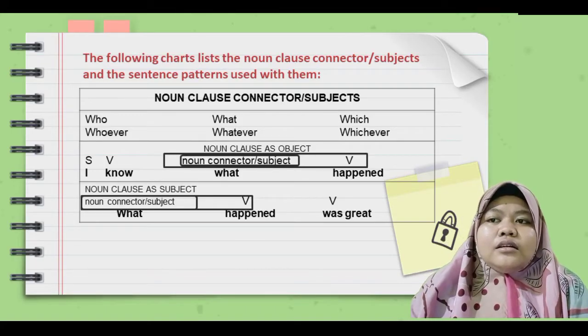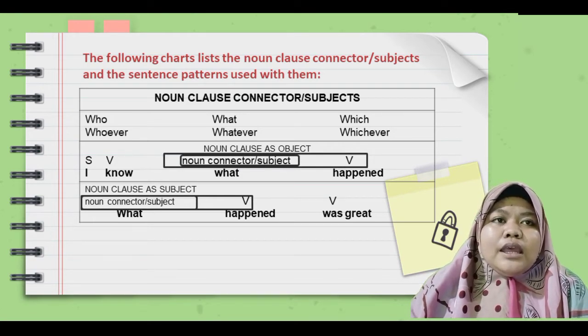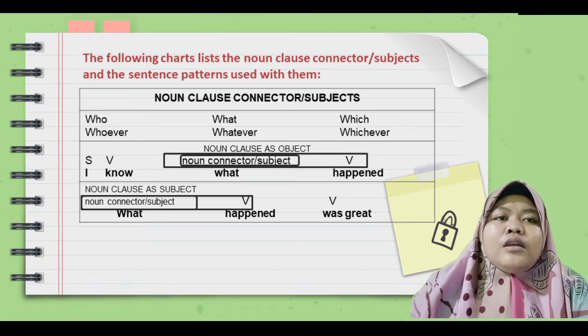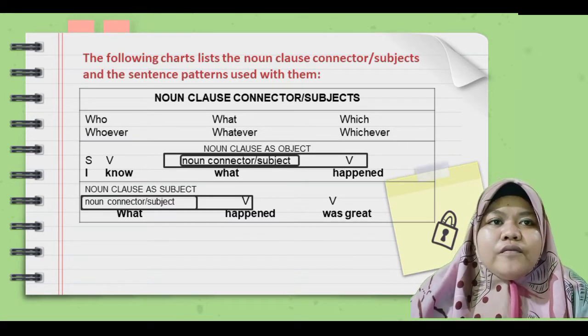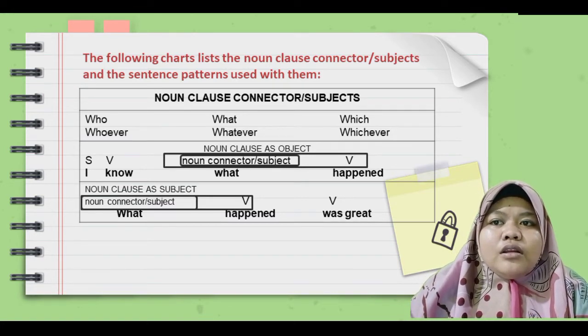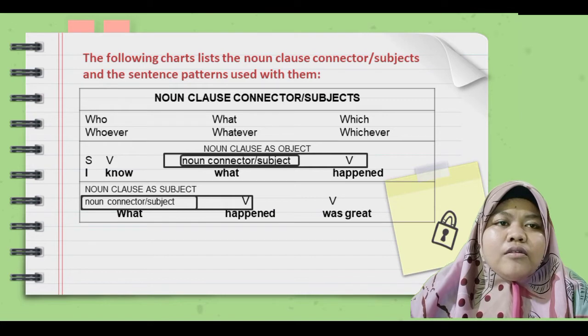Next, the following chart lists the noun clause connector or subject and the sentence pattern used with them. Okay, there are two patterns for noun clause as object and noun clause as subject. The first one is noun clause as object.